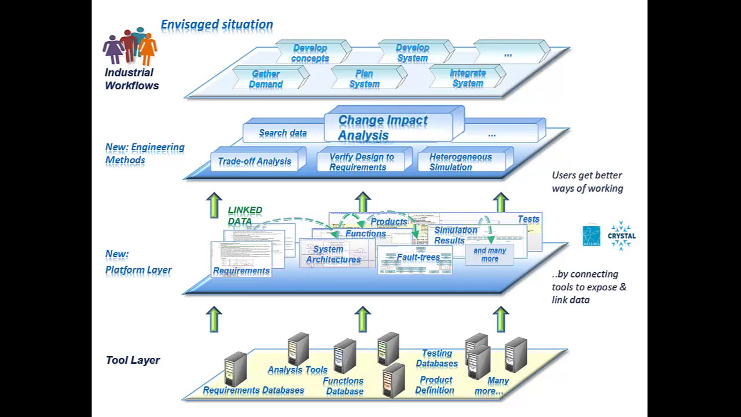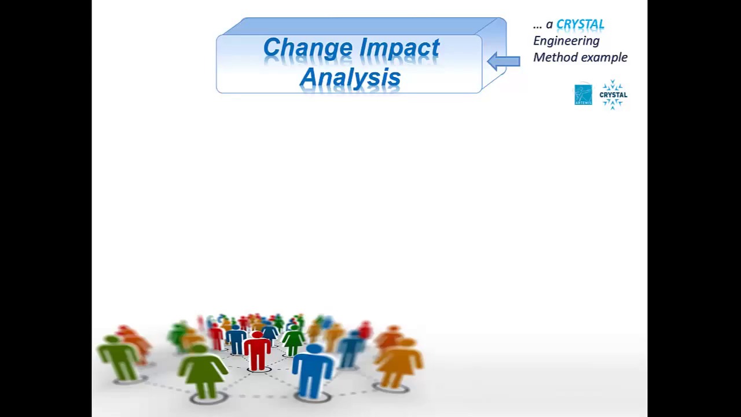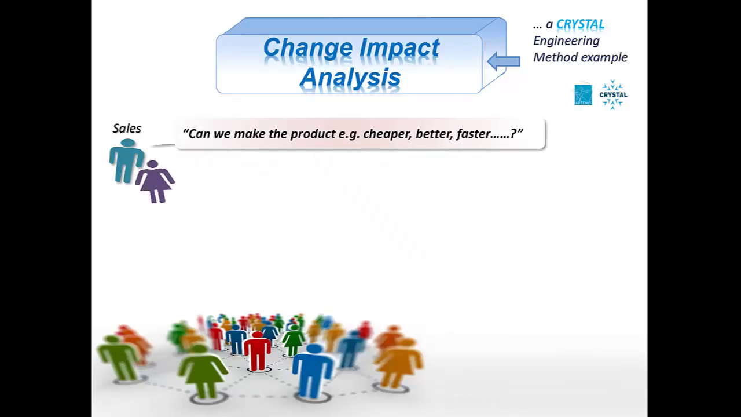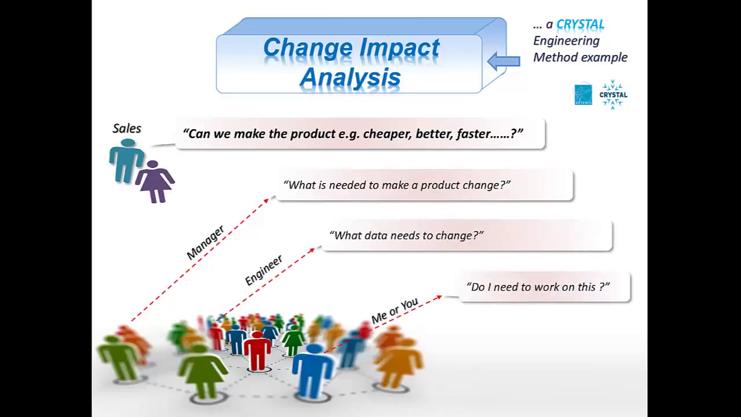Let us explain this approach using the engineering method change impact analysis as an example. Assuming that we have our first design for our product available, this engineering method shall help users to identify the impact of a change request. For example, what data is impacted by the change request and who needs to be informed.